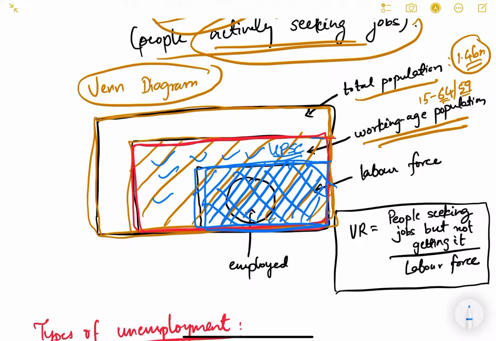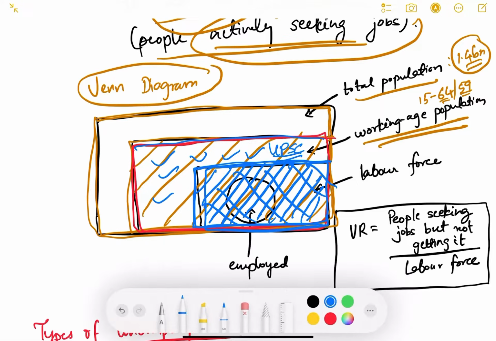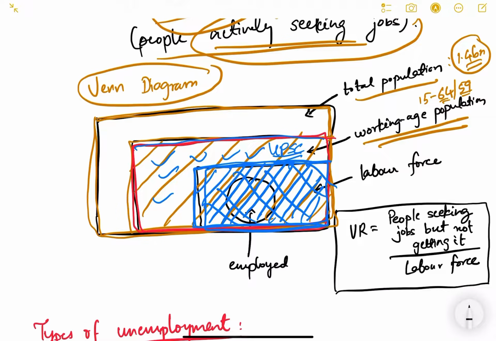Okay, so these are the people who are in working age but they are not looking for jobs or they are not doing any job currently. So a part of working age population will be called the labor force, correct? And now the part of the labor force who are employed, okay, out of the labor force, this small circle, these are the people who are actually employed, and the rest, this outside, are unemployed people. So I hope you are getting the relation.